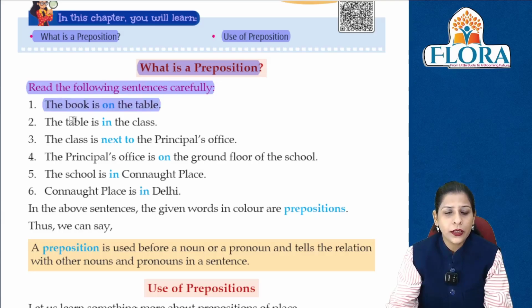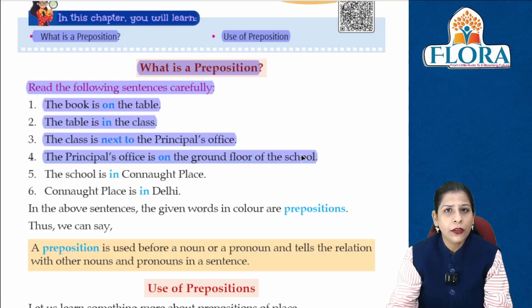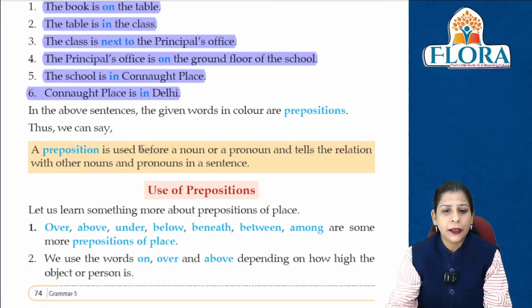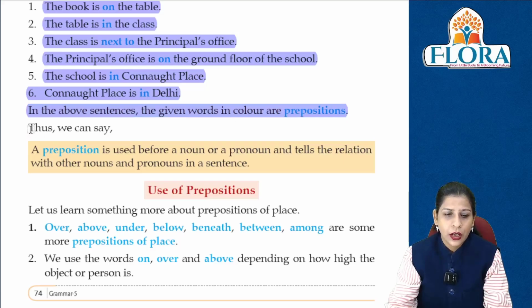The book is on the table. The table is in the class. The class is next to the principal's office. Principal's office is on the ground floor on the school. School is in Connaught Place. Connaught Place is in Delhi. Now, in the above sentences, जो given words हैं, they all are prepositions. Thus, we can say a preposition is used before a noun or a pronoun.